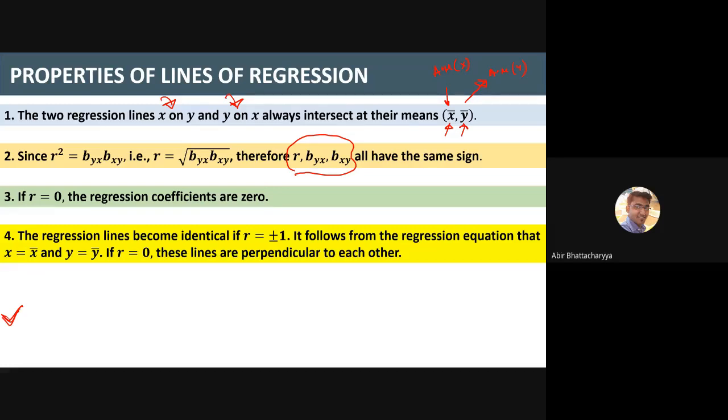I'm talking about regression lines here. Whenever r equals 1 or minus 1, they become identical, that means both regression lines, x on y and y on x, are identical whenever r equals plus or minus 1. But if r equals 0, both lines are going to be perpendicular to each other. Perpendicular means 90 degrees: the first line and second line are at 90 degrees to each other.